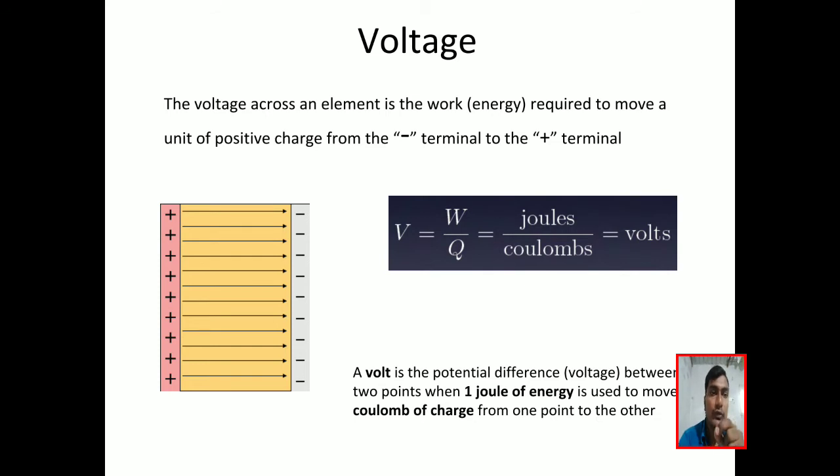That force is applied on the charge, means F by Q. Then the charge moved from here to here, means it travelled some distance S. So F into S by Q, F into S means work done on the charge. So voltage we can also define as work done per unit charge. Our units are joules per coulomb, or volts.